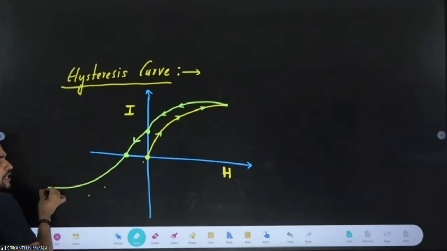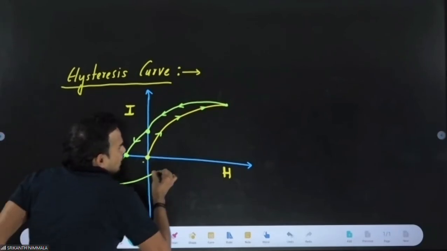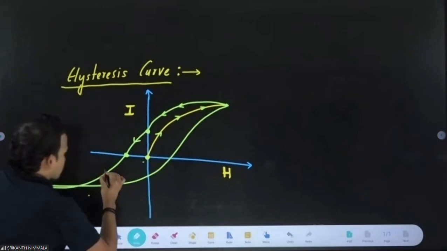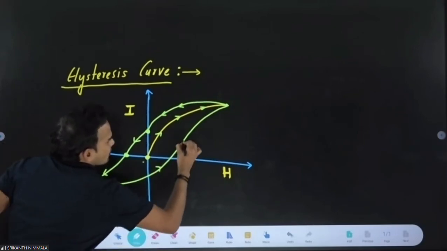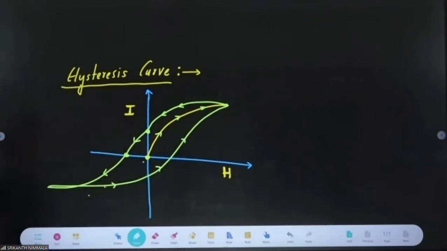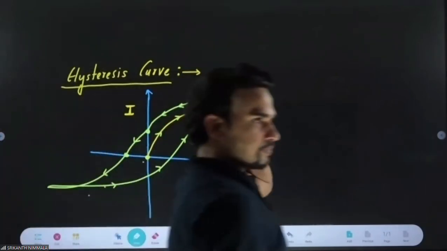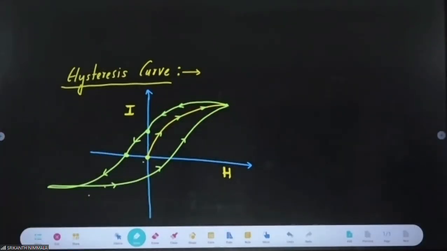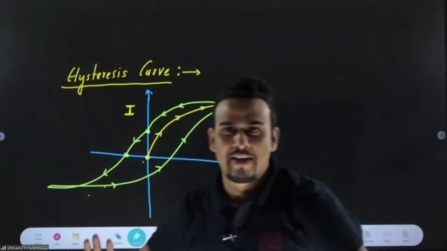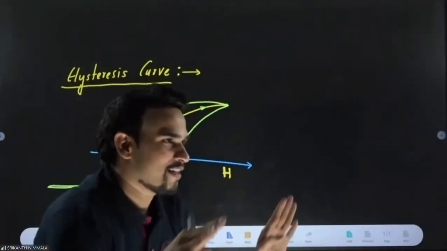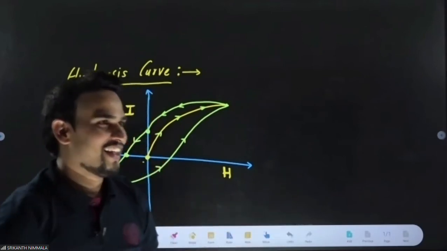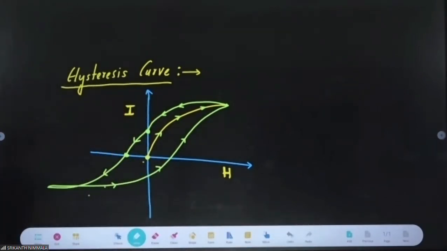Again it will attain saturation, and again the same thing will be followed. This is your hysteresis curve. First, you draw this. You can see the stylish curve. It's like this.